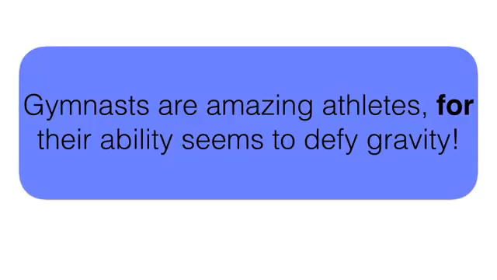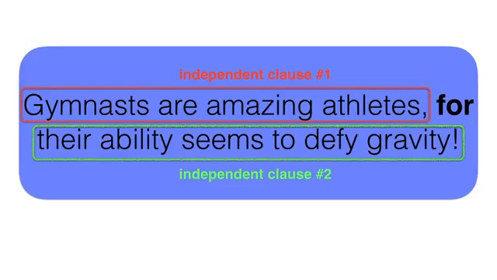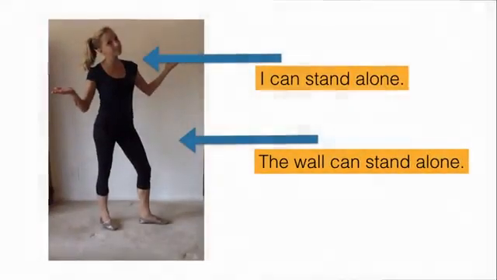or be joined by a conjunction, a coordinating conjunction. This is the first independent clause, and this is the second independent clause. You can think of an independent clause as a clause that is strong enough to stand alone. Just like me and this wall, we are independent of each other. When I'm standing on my own 2 feet, I don't need any support to stay upright.